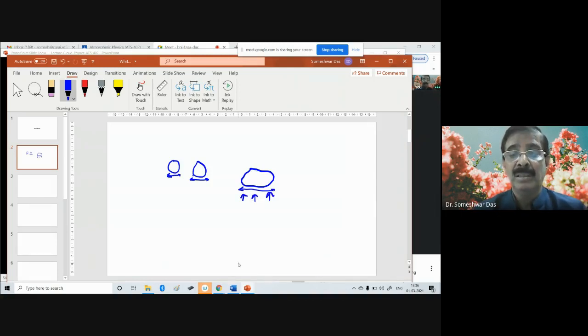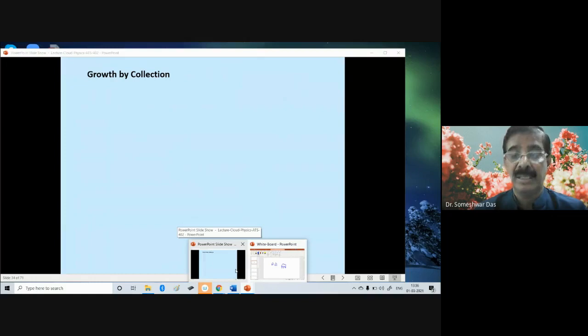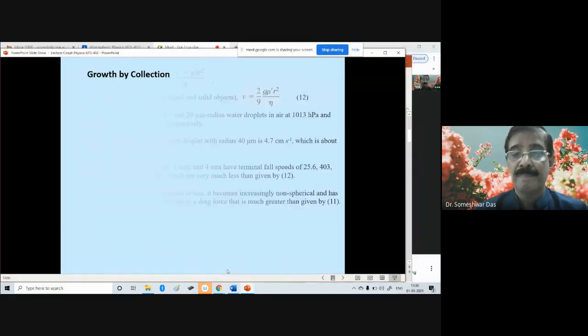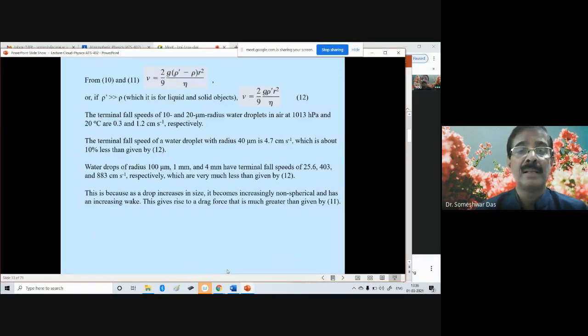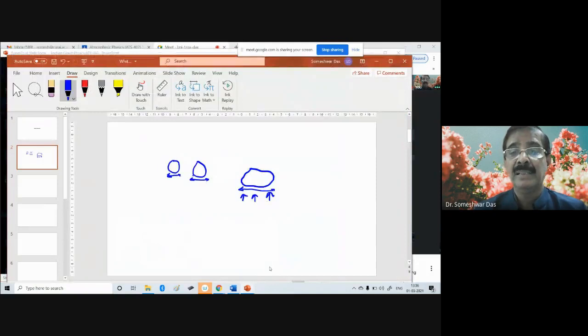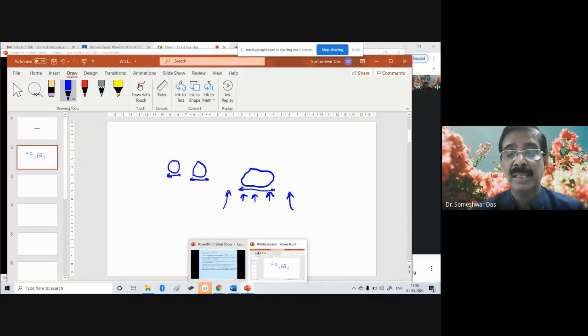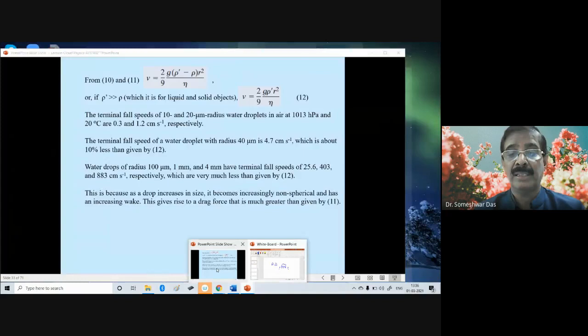So the estimated velocity is not exact in such cases. This gives rise to a drag force, because the larger the velocity, the larger will be the drag force of air acting upon them, and so the terminal velocity is slowed down.